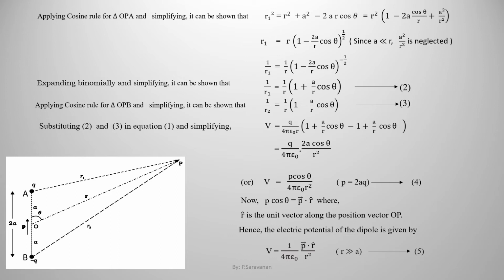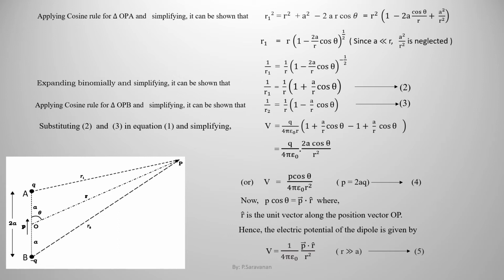Therefore, V equal to Q by 4 pi epsilon naught into 2a cos theta by r square. Now Q into 2a product is also equal to the dipole moment P. Therefore, capital V is now equal to P cos theta by 4 pi epsilon naught r square. Small p equal to 2aq is the magnitude of the dipole moment. And this is equation 4.